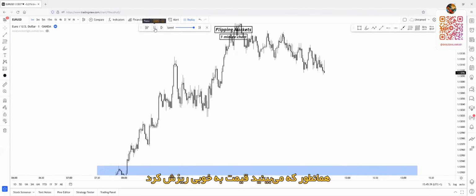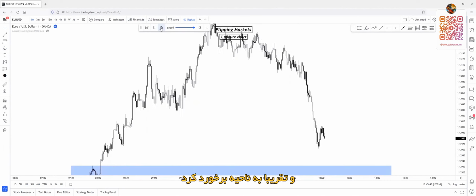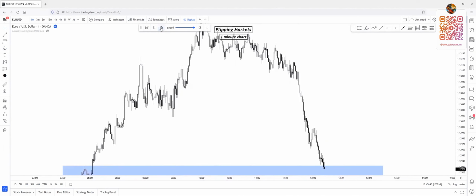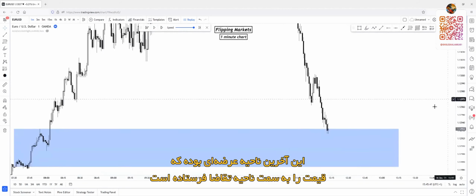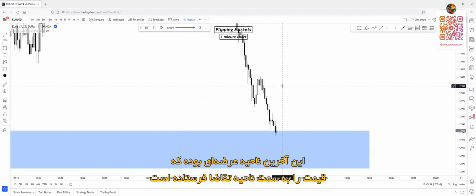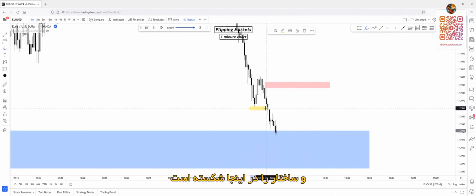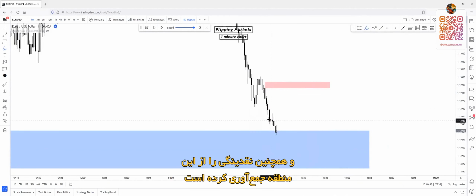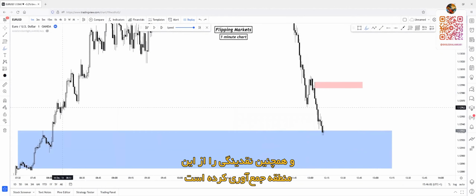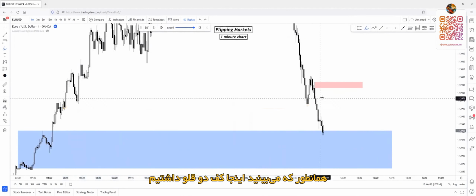Let's just play price forward. As you can see, it's coming down nicely, almost taps the zone. And the tap of the zone happened, as you can see. And actually, this was the last supply zone here that caused the tap of the demand zone, because as you can see, it created a huge inefficient push to the downside, and this supply zone broke structure here. And also, it swept some liquidity from this region. As you can see, we have double or equal bottoms here. So this is our last supply zone.